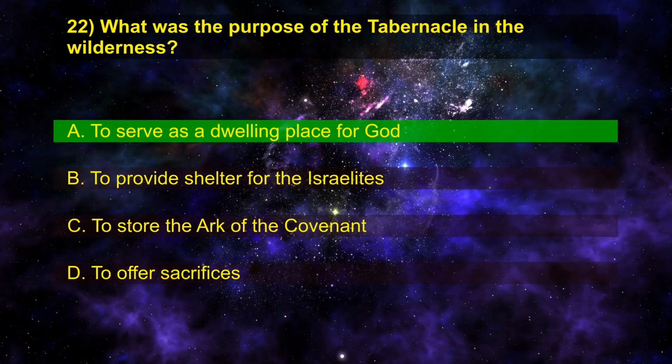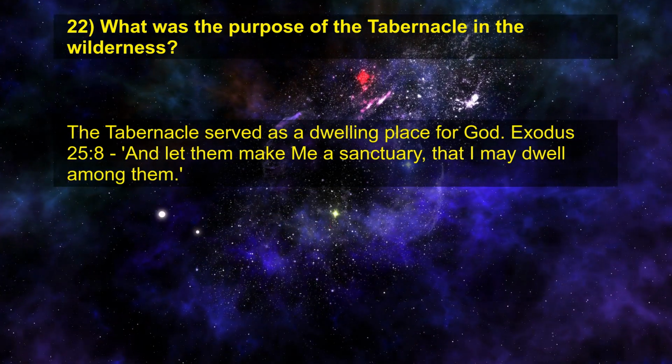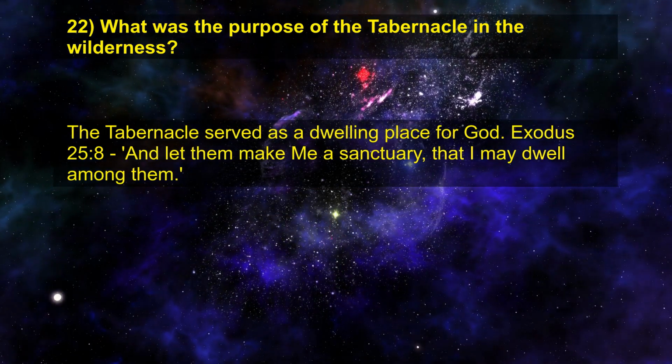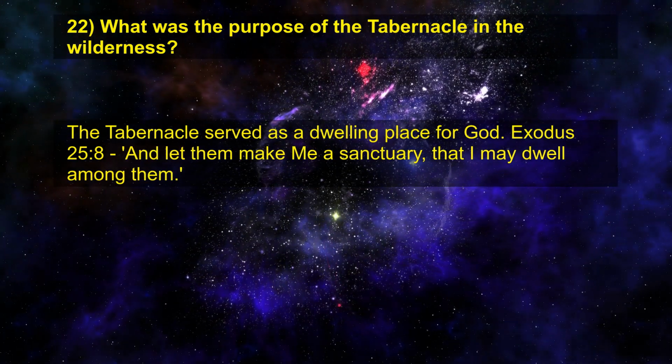Right answer is A. To serve as a dwelling place for God. The tabernacle served as a dwelling place for God. Exodus chapter 25 verse 8. And let them make me a sanctuary, that I may dwell among them.